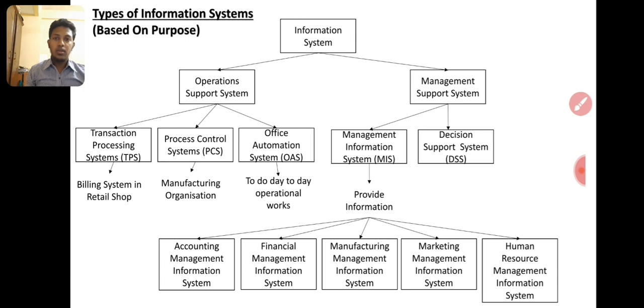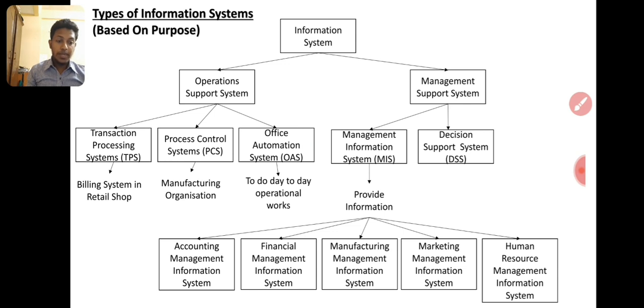So this is long-term decision making, right? Current decision making will be done by the management information system. For the long term, it's done by the decision support system. This helps to assess the various risks and rewards involved and make informed decisions.